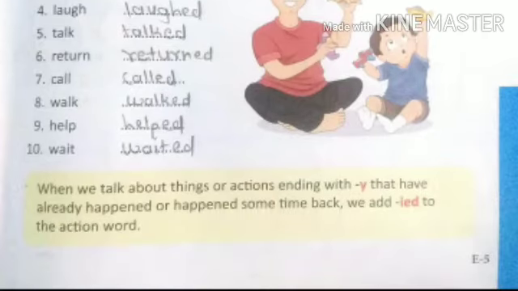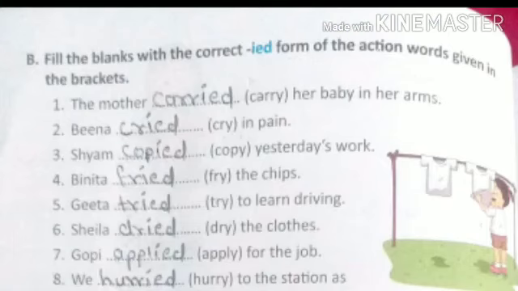Children, let's move forward. When we talk about actions ending with y that have already happened or happened sometime back, we add ied to the action word. Turn the page, dear children, to page number 36, question number B. Fill in the blanks with the correct ied form of the action words given in the brackets.